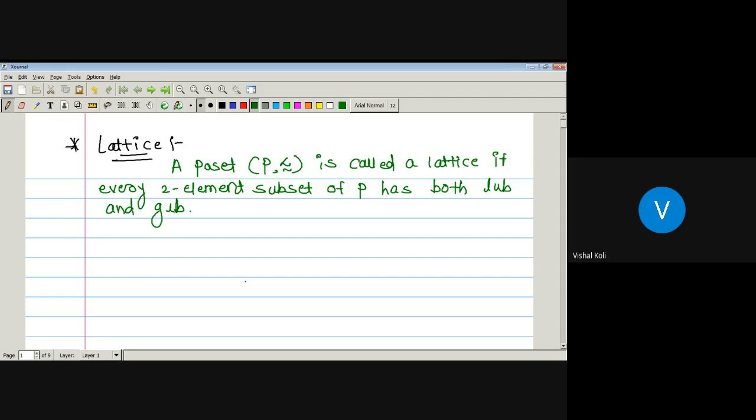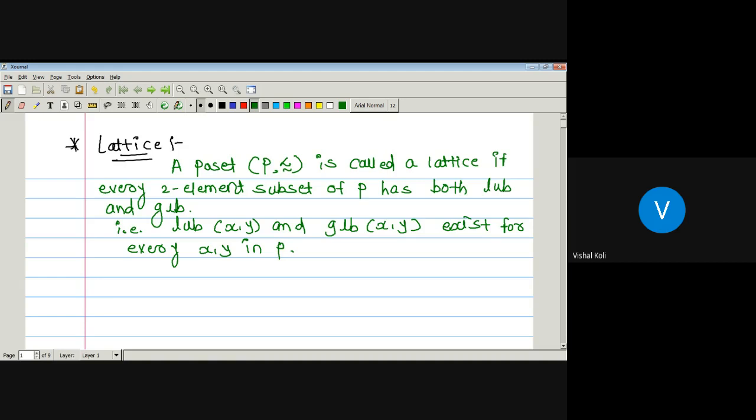That is, LUB of any two elements x, y and GLB, greatest lower bound of any two elements x, y, exists for every x and y in P. So whenever we take any two elements belonging to the poset and they have a least upper bound and a greatest lower bound, then the corresponding poset is said to be a lattice, otherwise it is not a lattice.